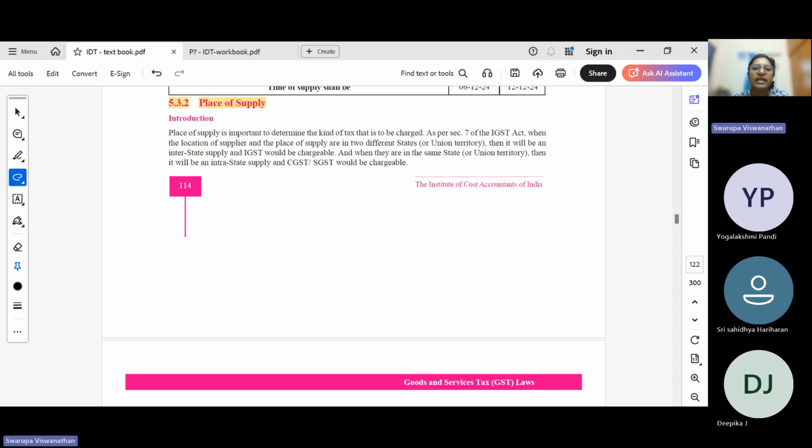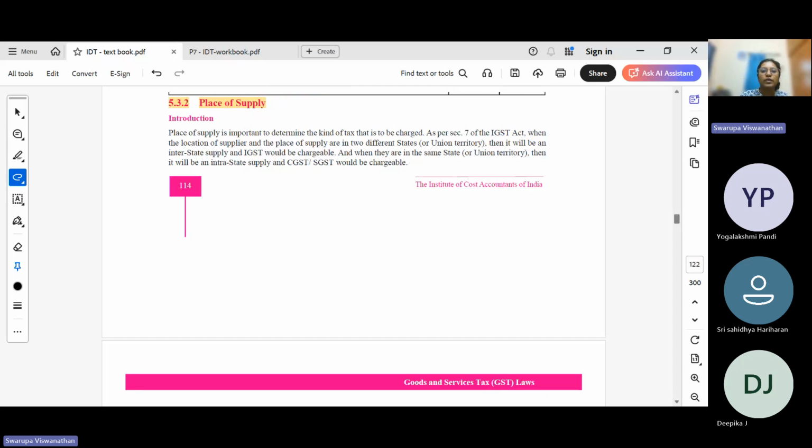Okay. Place of supply, why is it important? To identify which tax to pay: CGST, SGST or IGST. In case of CGST and SGST, which state's tax should you pay? That is based on place of supply. And one point to remember under place of supply: GST is a destination based tax. So whichever is the consuming state, that state will get the benefit of GST, and we need to pay GST to that state, the state that consumes products, not the state that manufactures.